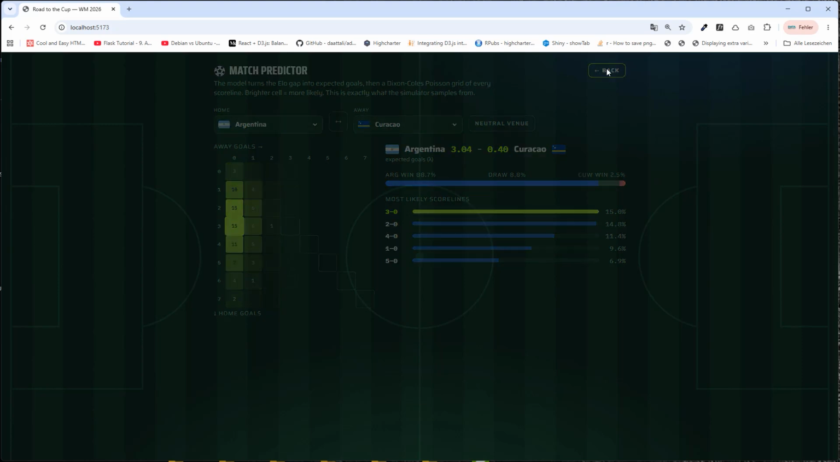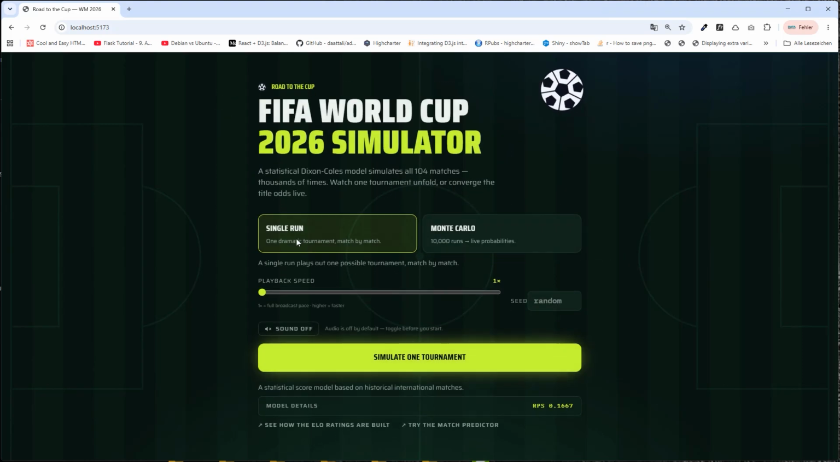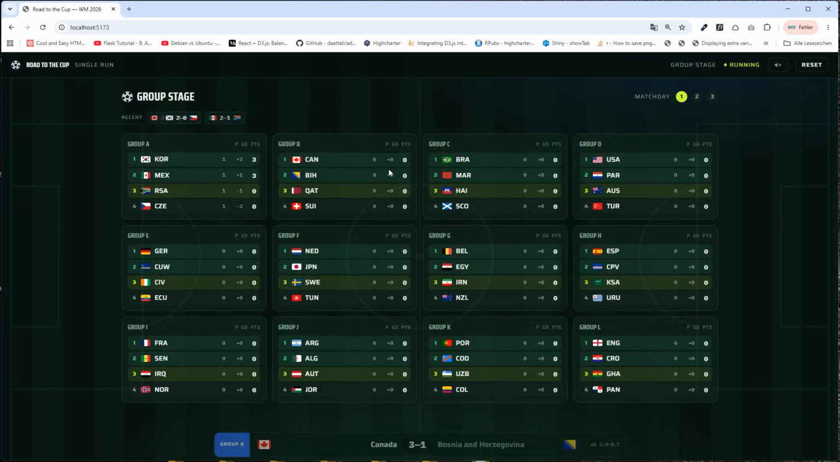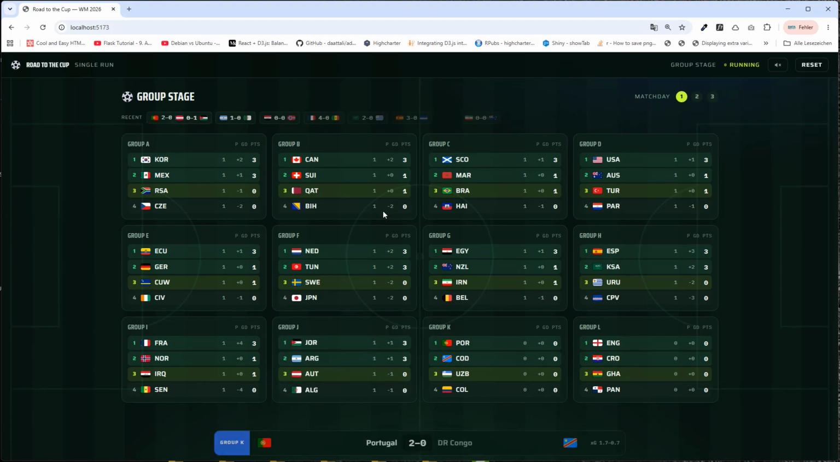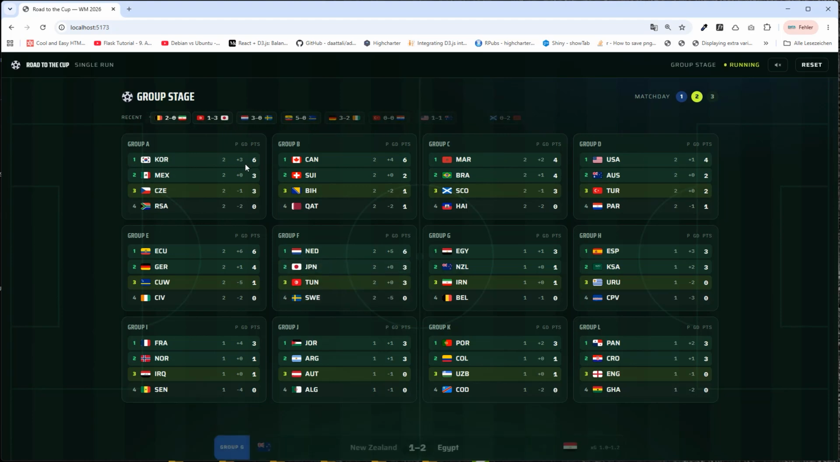Let's in the next step simulate a single run. So in this case we can just pick single run, say how fast you want to play it. In this case we just make it 2 times, or let's make it 3 times maybe, and then we simulate the tournament. So now we are in the group stage. Here we can see all of the predicted results. So this might take a few seconds. Now we are in the second match day. Something really surprising here.